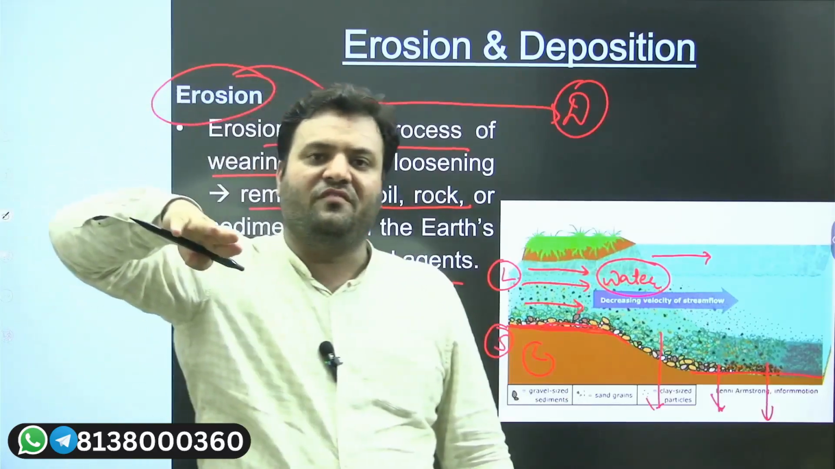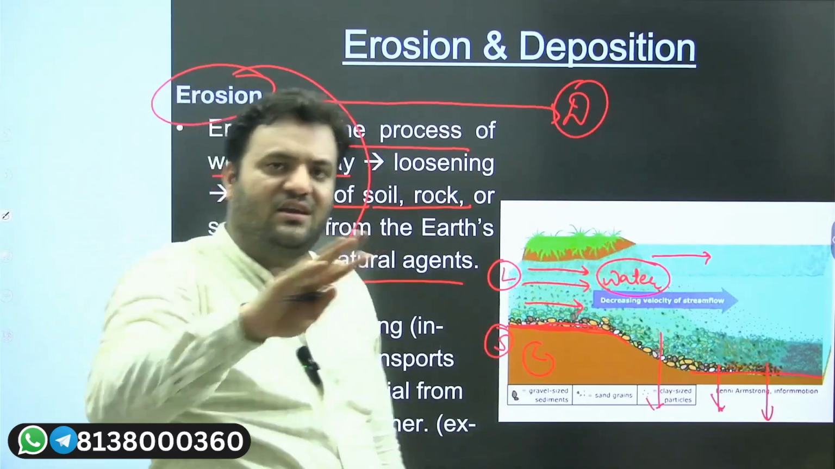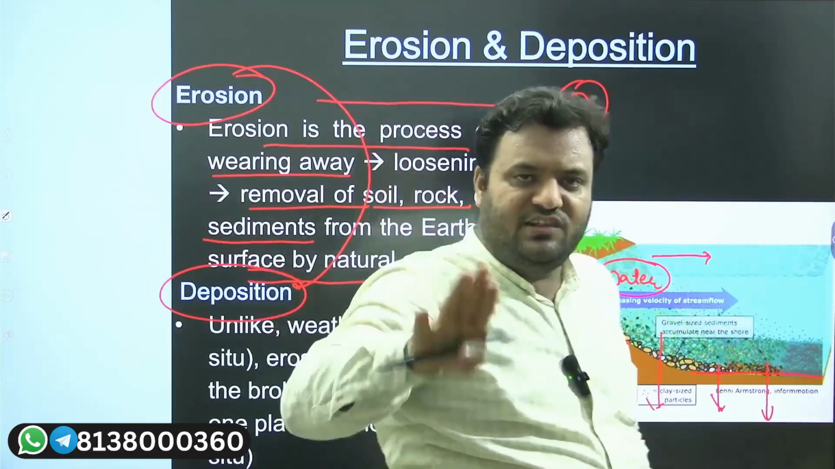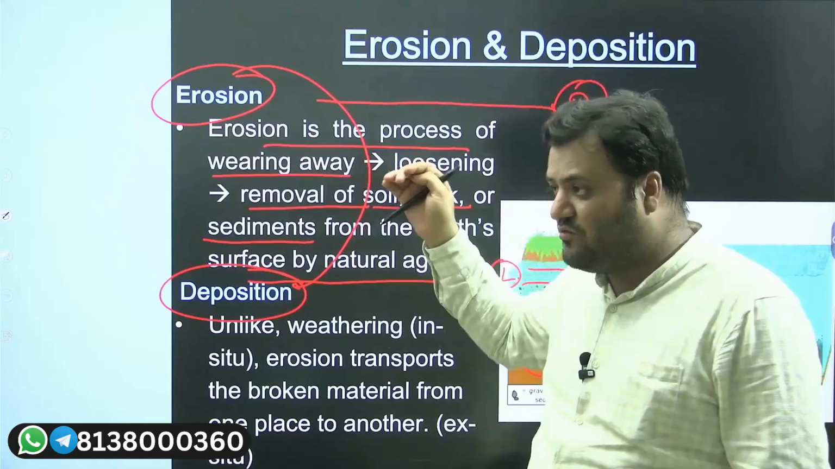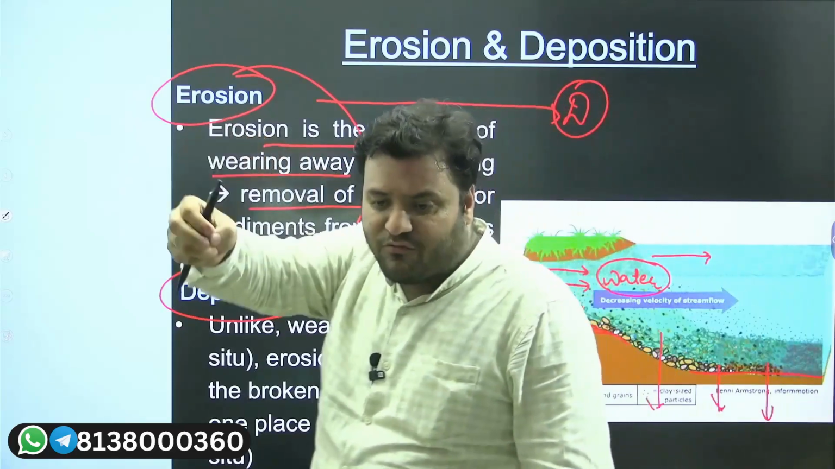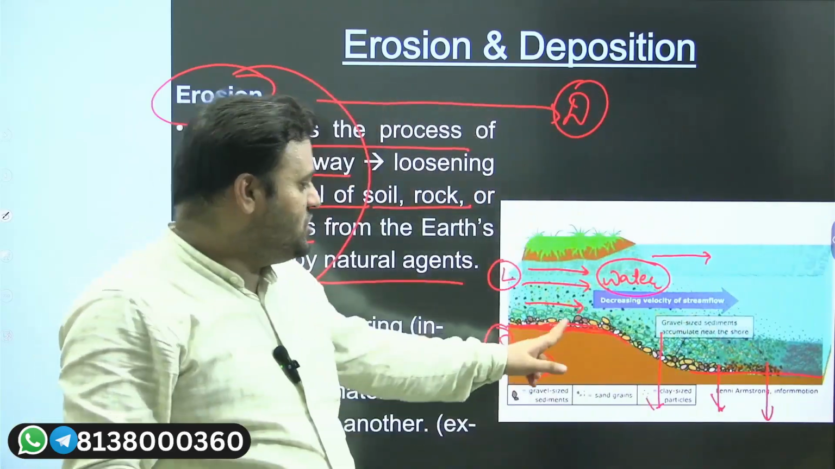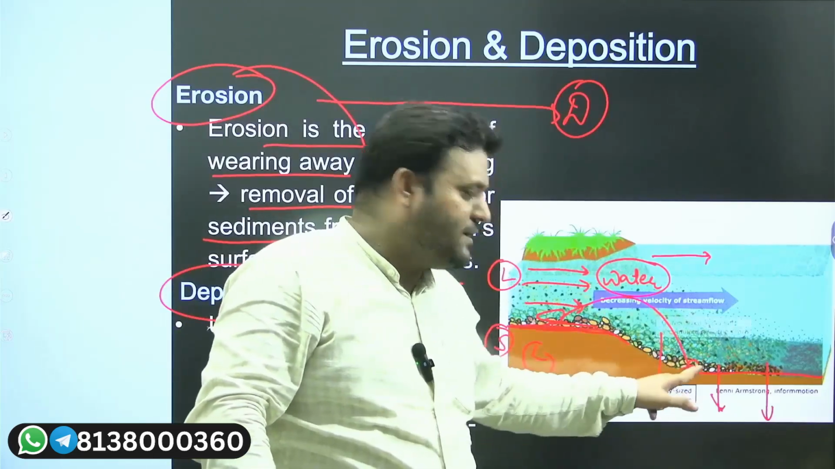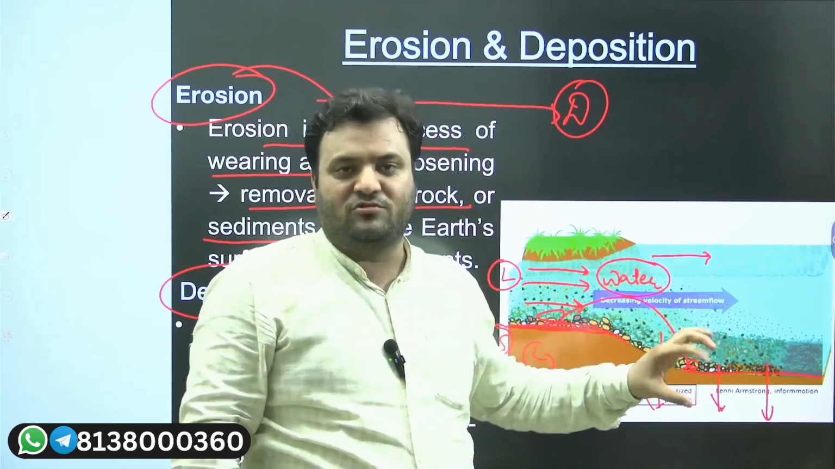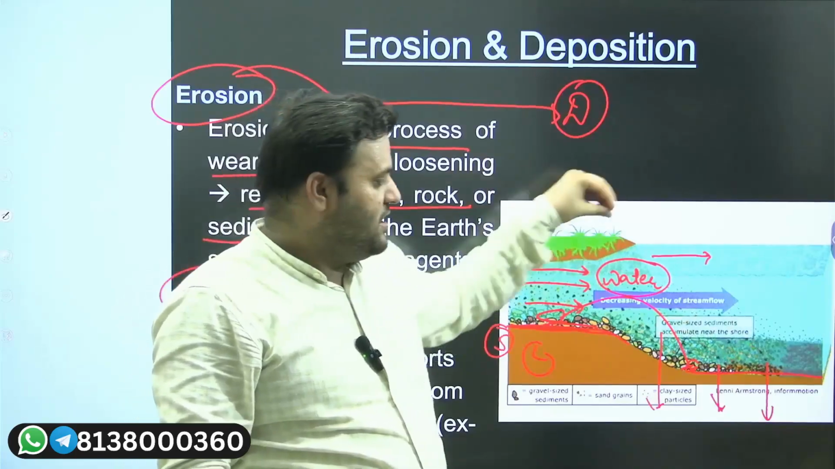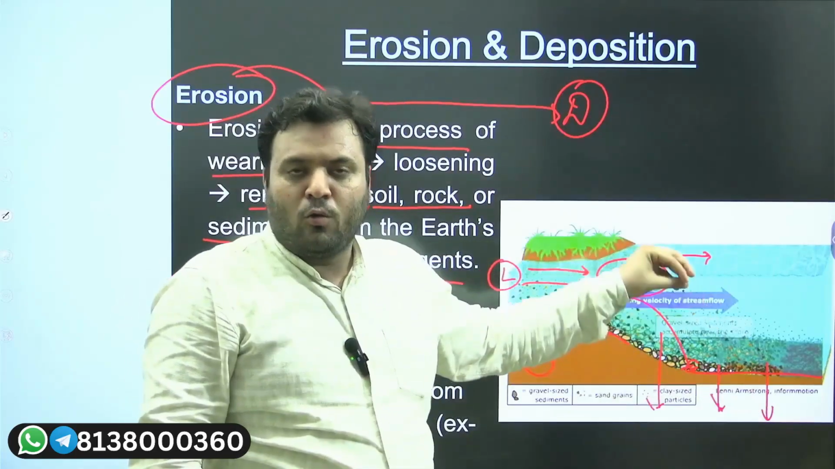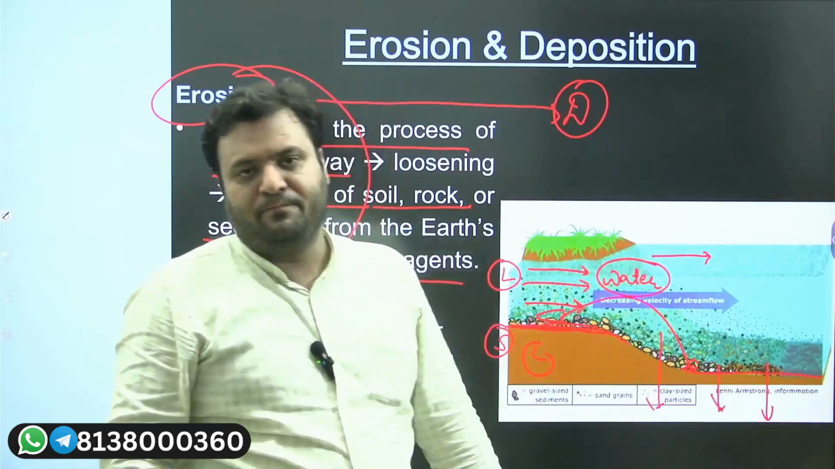With respect to weathering, erosion is contrastingly different. Weathering was an in situ process, but erosion is an ex situ process. The removal of material is taking place at one place and the deposition of material is taking place at another place. That means it is ex situ. The removal takes place at one particular location, and deposition takes place at another specific location.